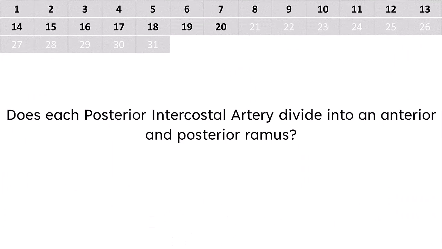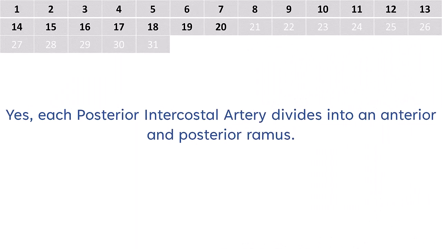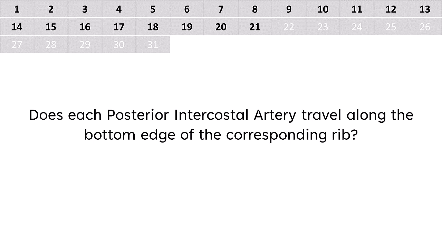Does each posterior intercostal artery divide into an anterior and posterior ramus? Yes, each posterior intercostal artery divides into an anterior and posterior ramus. Does each posterior intercostal artery travel along the bottom edge of the corresponding rib?